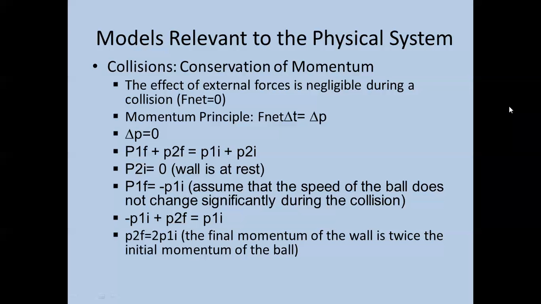The sum of the final momentums of the two objects is equal to the sum of the initial momentums. The initial momentum of the wall is 0 because the wall is at rest. And the final momentum of the ball is negative the initial momentum because we assume that the speed of the ball does not change significantly during the collision. Therefore, if we plug this into our conservation of momentum formula, we find that the final momentum of the wall is twice the initial momentum of the ball.